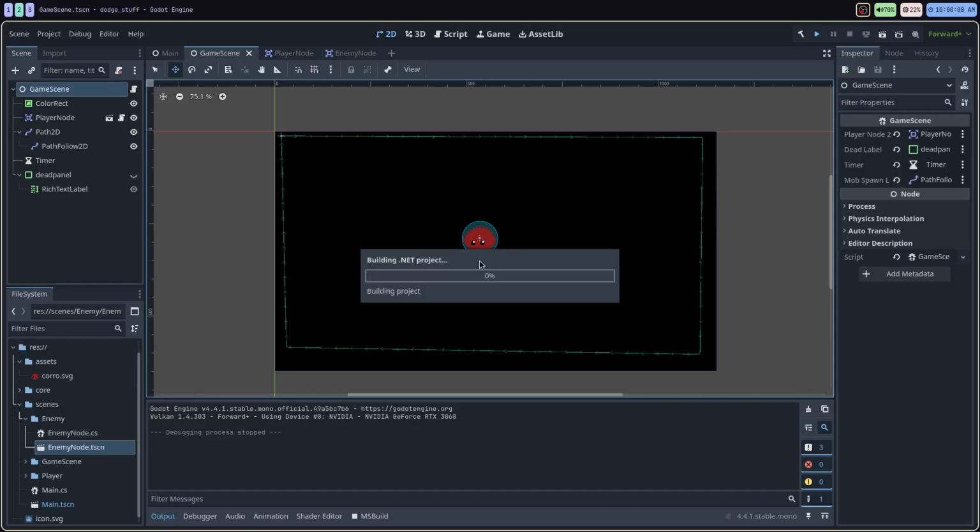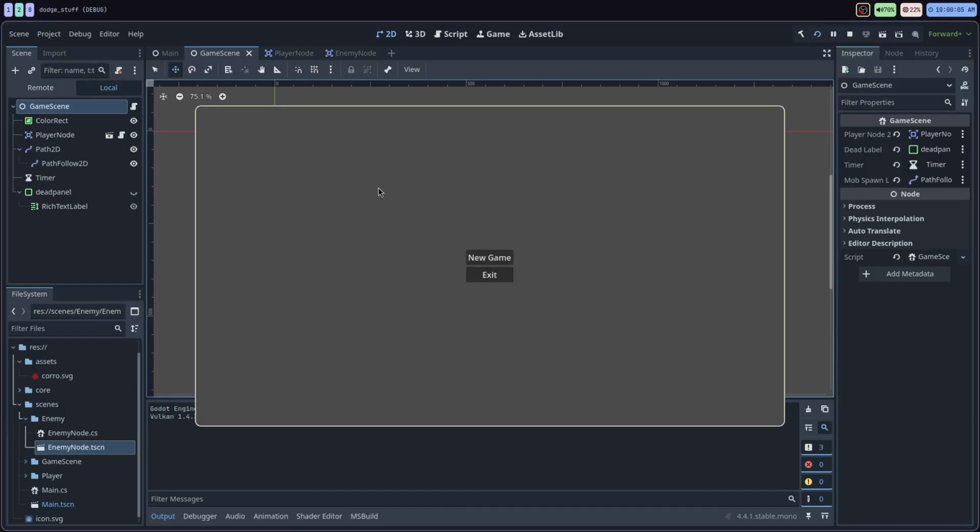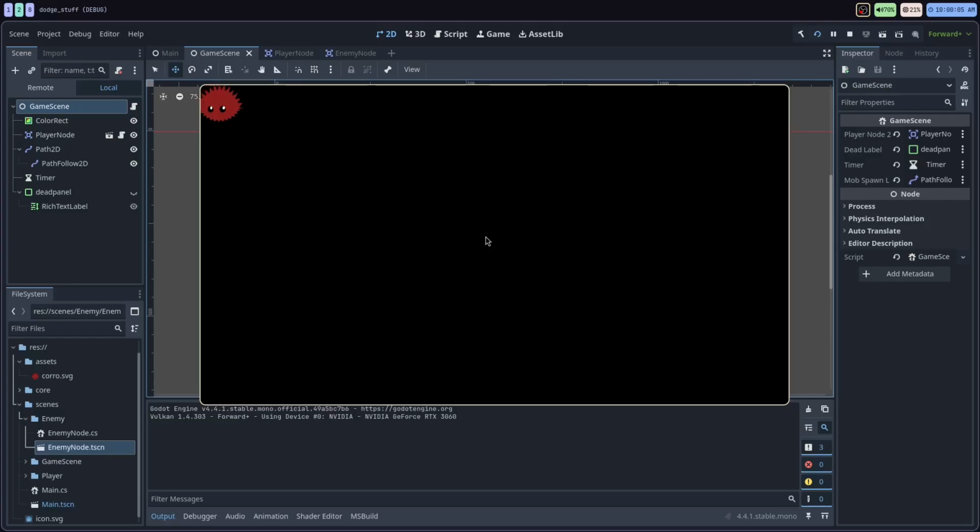There's a lot to be desired in terms of game functionality, but to start this off, we have ourselves a game. Now the problem here is that when these nodes leave the screen, they're not actually being deleted. So they still exist in the game. You can kind of think of it like a memory leak in a sense. We just have all these extra objects that don't need to exist.